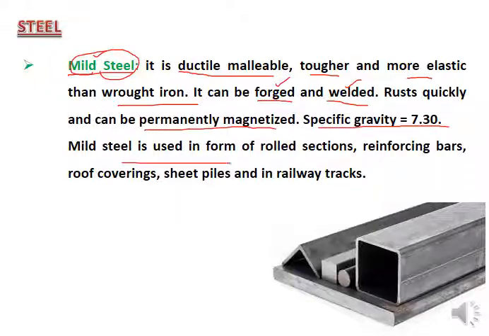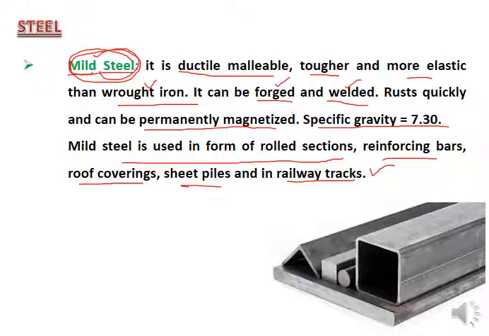Mild steel is used in the form of rolled sections, reinforcing bars, roof covering, sheet piles, and in railway track. Heavy tensile loads can be carried, and compressive loads and shear strength, all types of strengths are much larger for mild steel. It is a very much improved type of steel, an alloy of iron, and is very good for construction purposes.